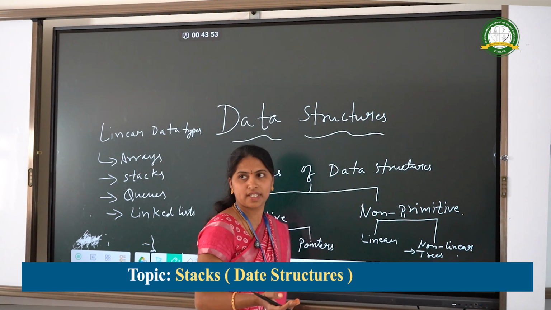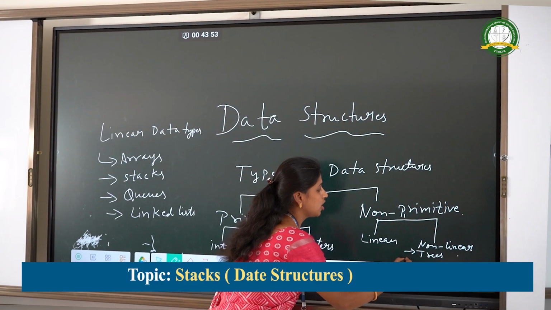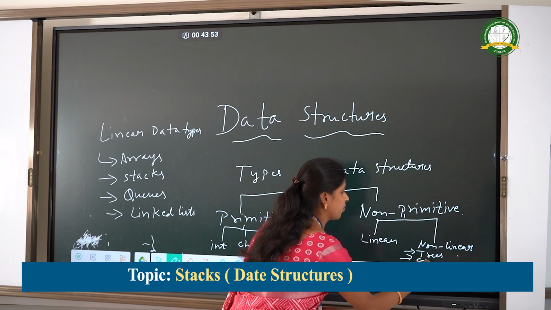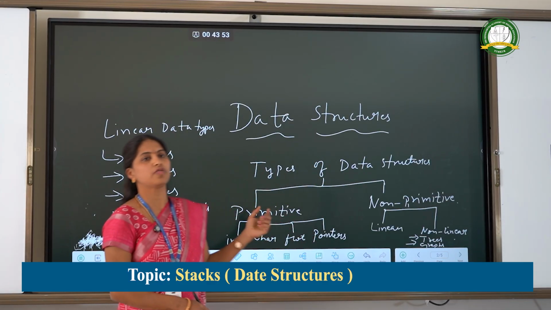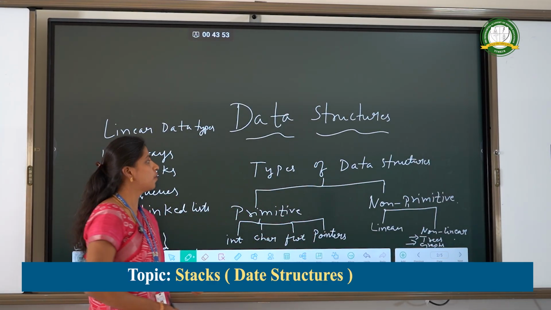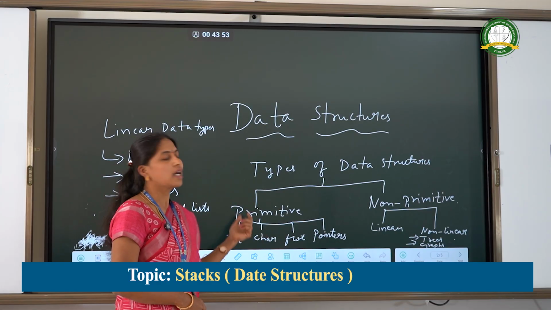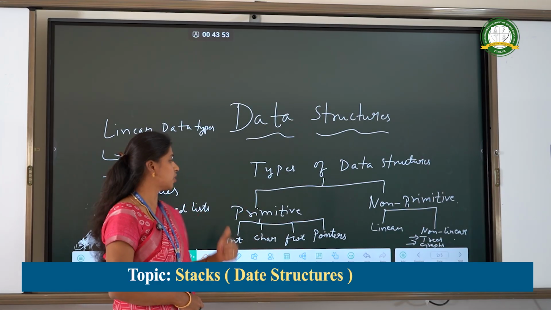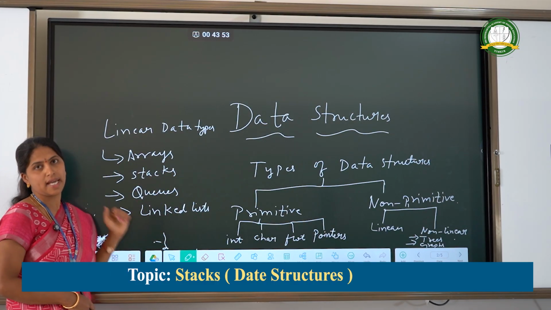Coming to non-linear data structures, we have trees and graphs. We can have binary trees, binary search trees. Another type is graphs, where data is stored in the form of nodes. These are different types of data structures, one is primitive and the other is non-primitive. Let us learn today about stacks.